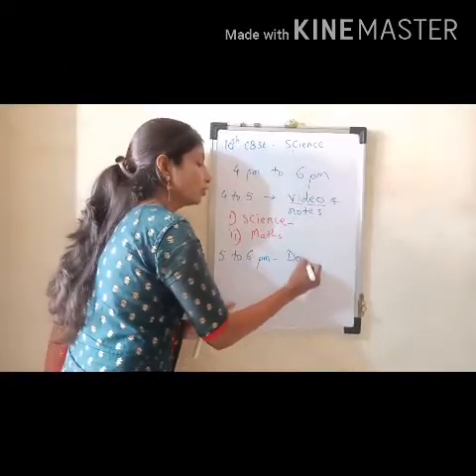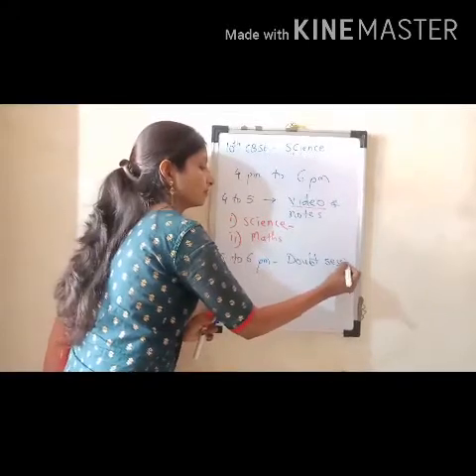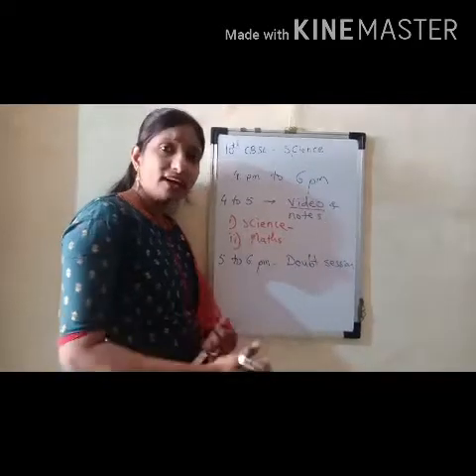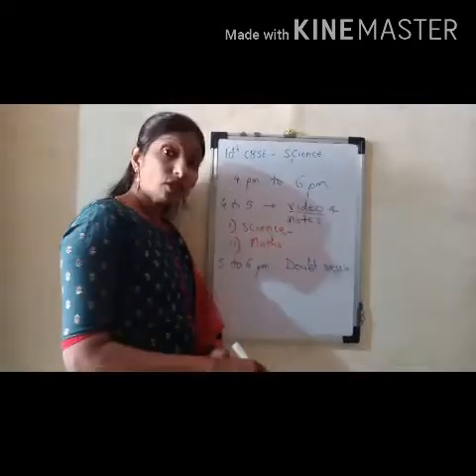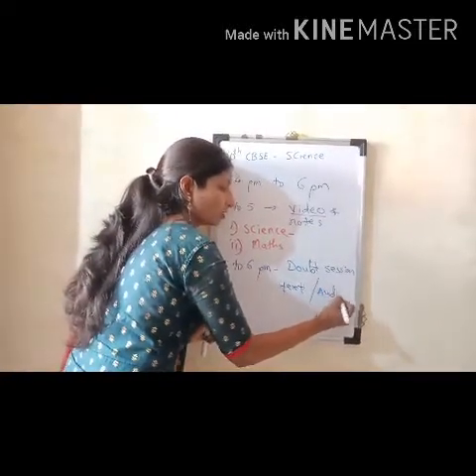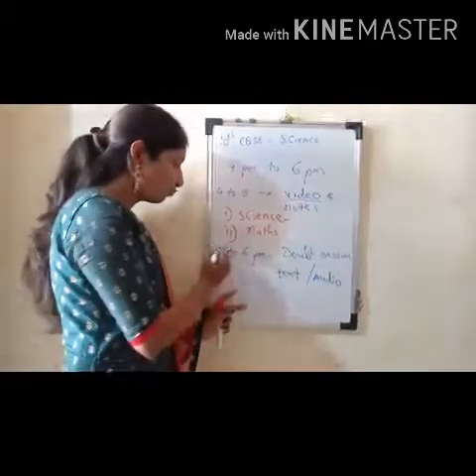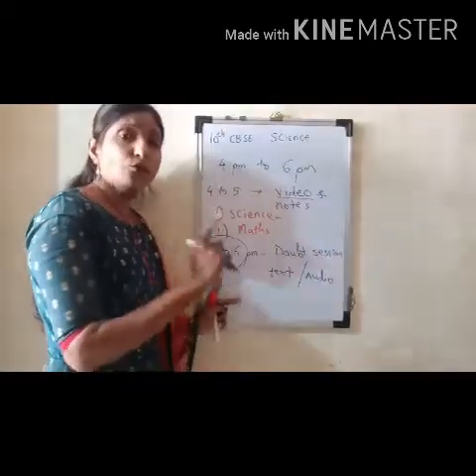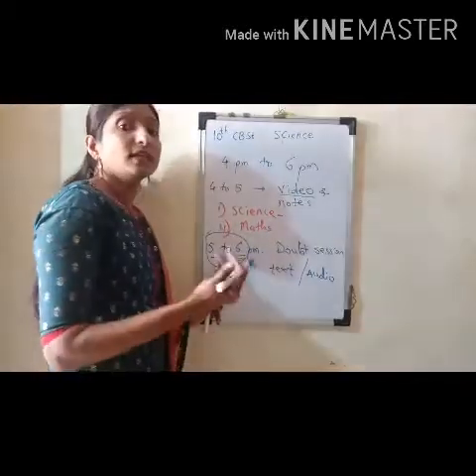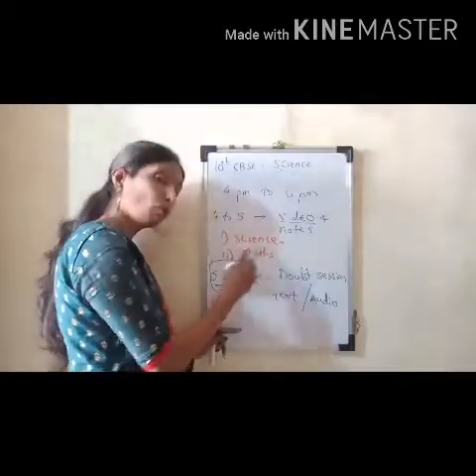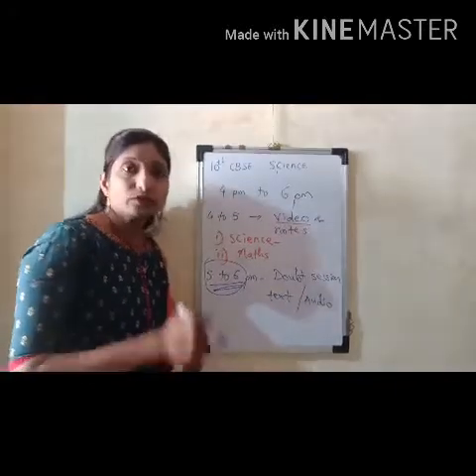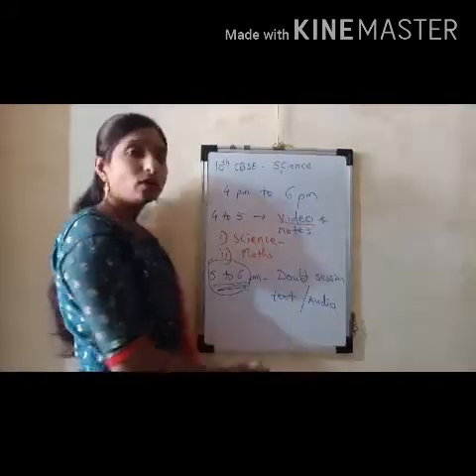Once you go through the videos from 4 to 5 and read the notes, 5 to 6 is a doubt session. Regarding the topic, if you have any doubts in your mind, we have created a WhatsApp group on which you can send either a text message or directly an audio message to the respective teacher. So 5 to 6 is the timing where we will wait for your doubts. One more thing, we are not bound to this 5 to 6. There might be many more doubts which go beyond 6 o'clock, but still we will be ready to give the answers. I hope you understood how to follow this online protocol.